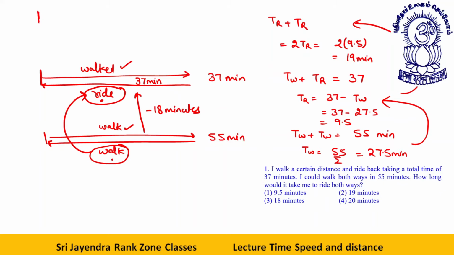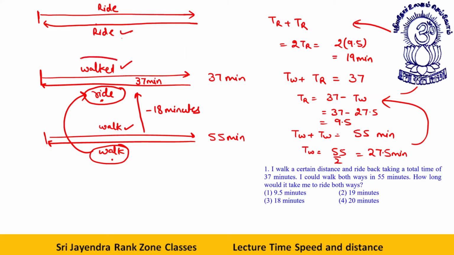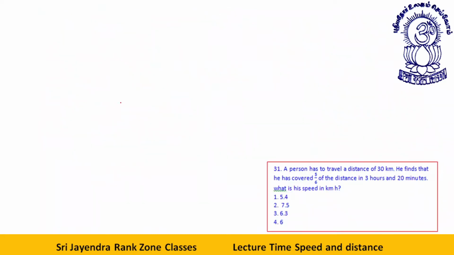Now I go from here to here by a ride, and while coming back I also take a ride. This ride remains the same, but this walk is converted into a ride. So when one walk gets converted into a ride, there's a saving of 18 minutes. So here also there will be directly a saving of 18 minutes. 37 minus 18 will directly give you 19 minutes. I prefer this method, my dear students. Let's take the next one.